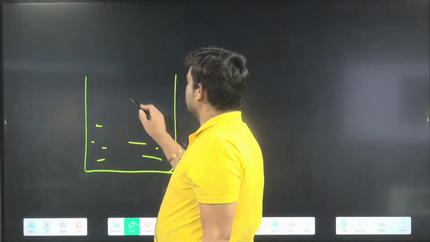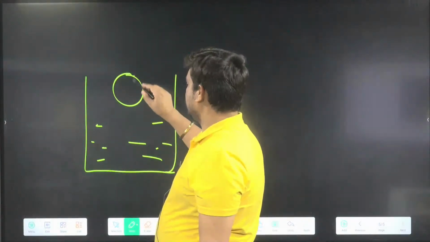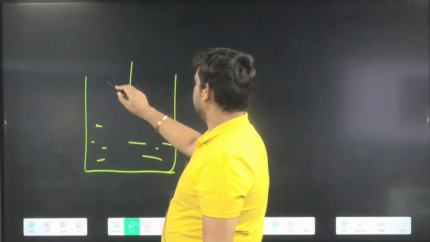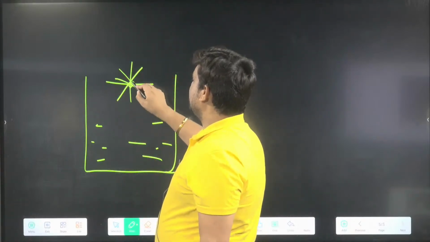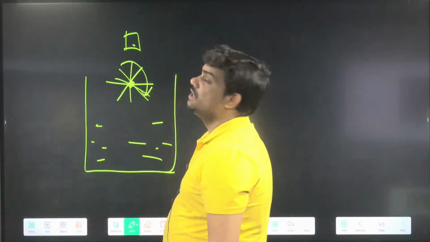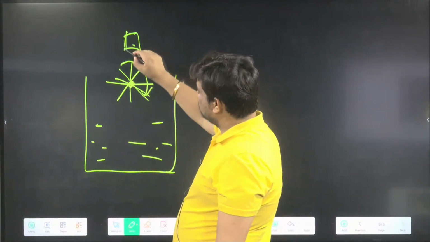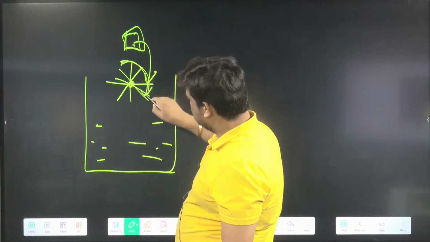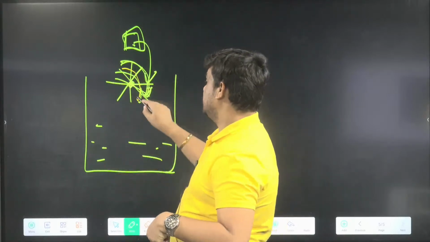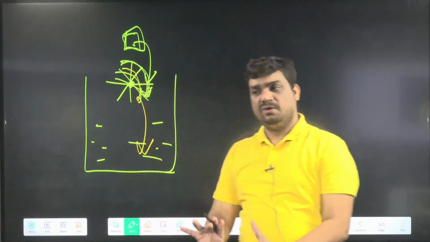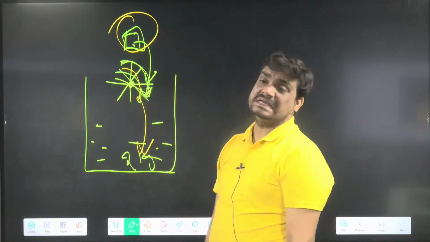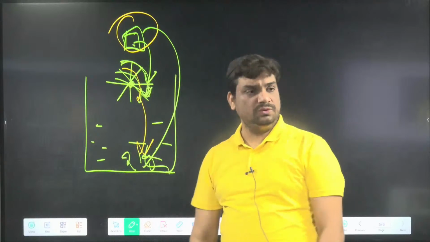Suppose we have some wheel or turbine in this system here. What will happen? This block will fall on this, then the wheel will rotate. So the energy mgh will be given to this, converted into rotational energy. Finally, this will rotate and supply energy to this 2 kg water. Ultimately, the energy of this 10 kg block is directly given to this 2 kg.